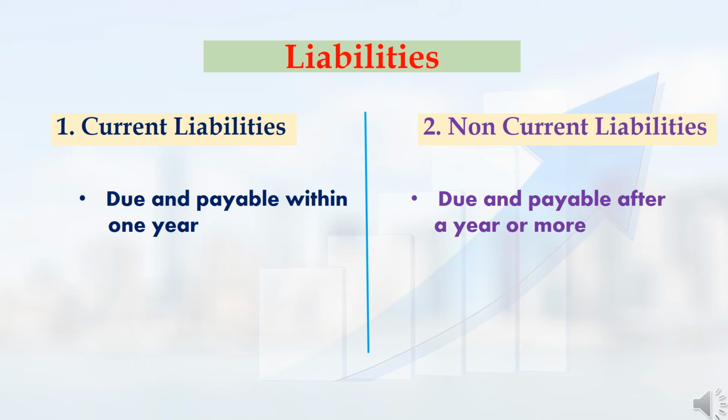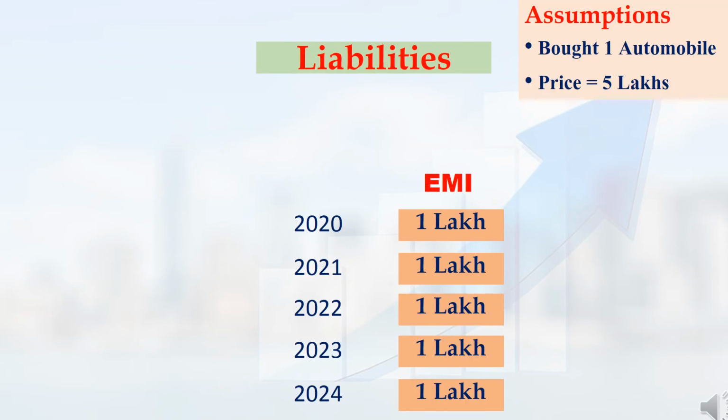For my company, let me assume that in the year 2020, I purchased one four-wheeler. The price of that four-wheeler is 5 lakh rupees and I purchased it using my credit card. So for the next 5 years I have to pay EMI. That is, at every year end, I have to pay 1 lakh rupees as EMI for the next 5 years.